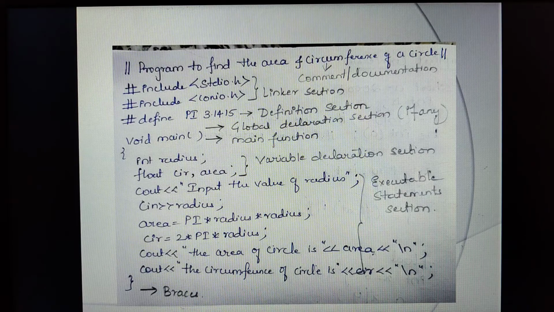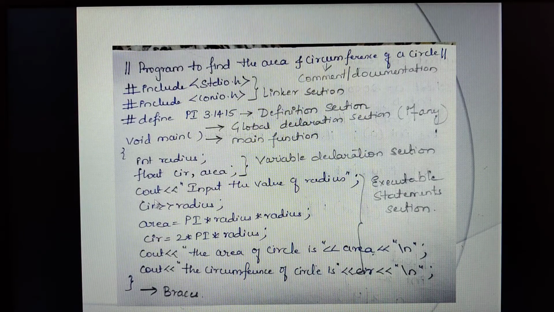Here, as I said, the executable statement section is always written within the main function. These statements can include expressions, input output function statements, conditional statements, or any looping statements. In this example we are including expression statements. So area is equal to pi into radius into radius, and circumference is 2 into pi into radius. So this is an expression statement.